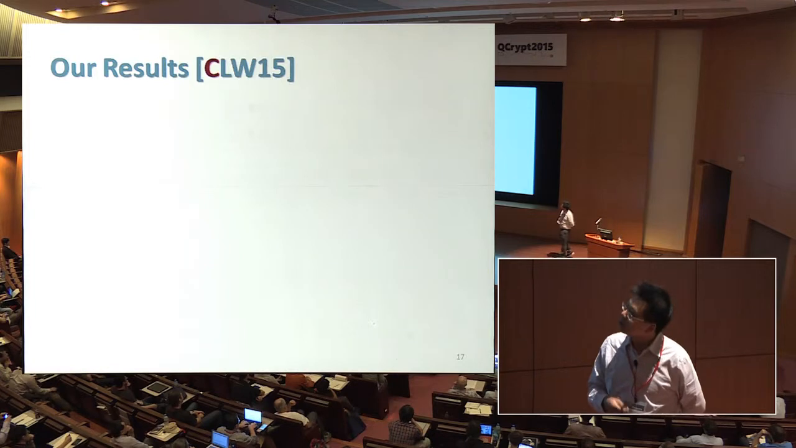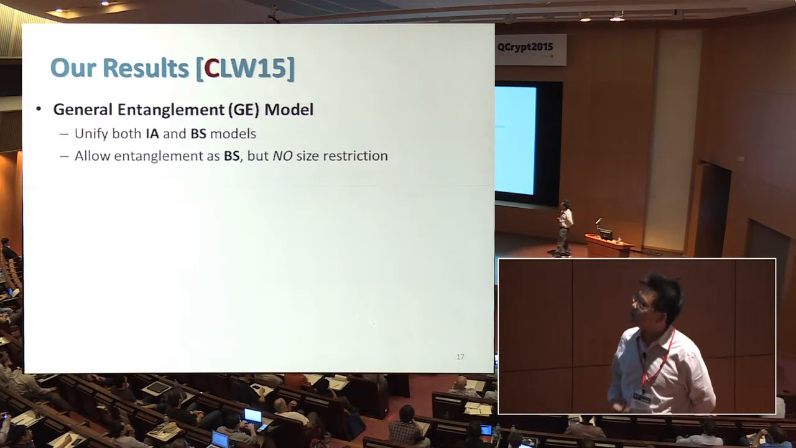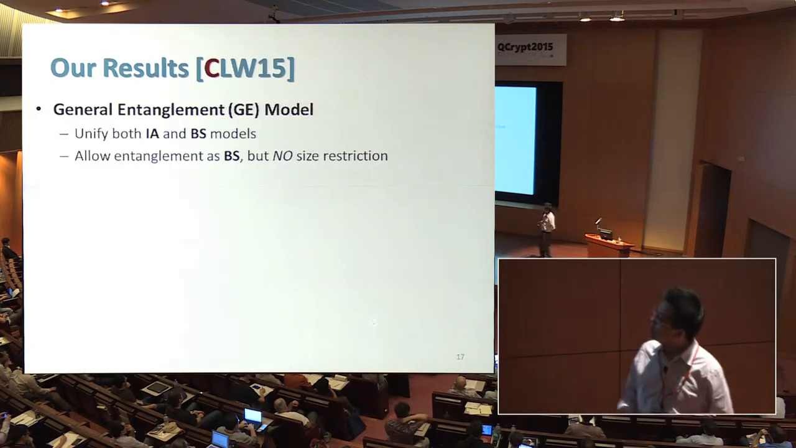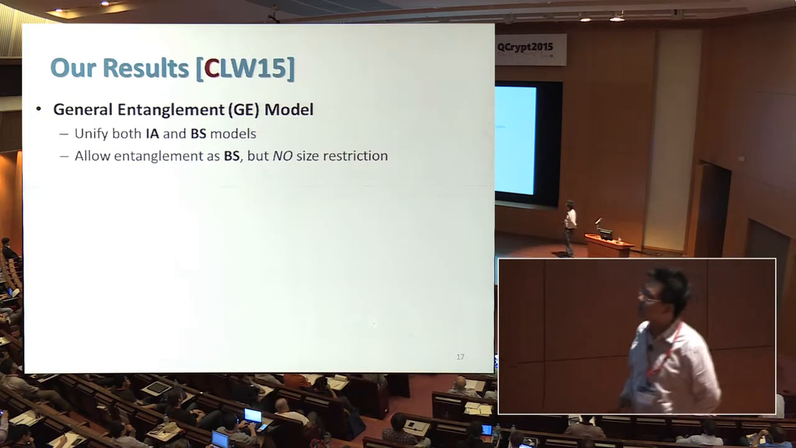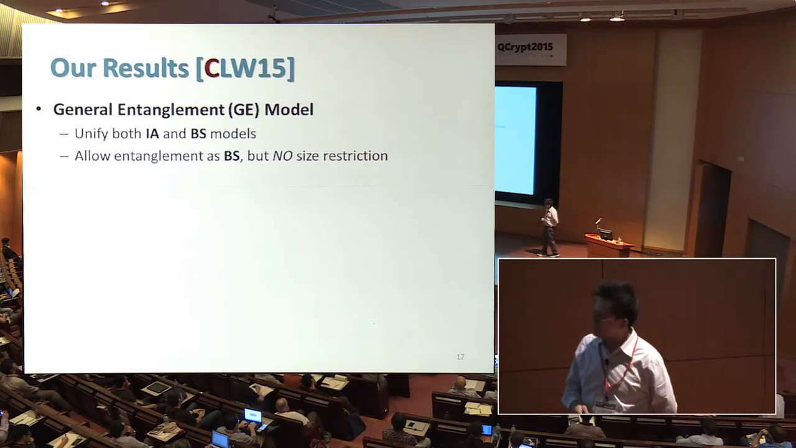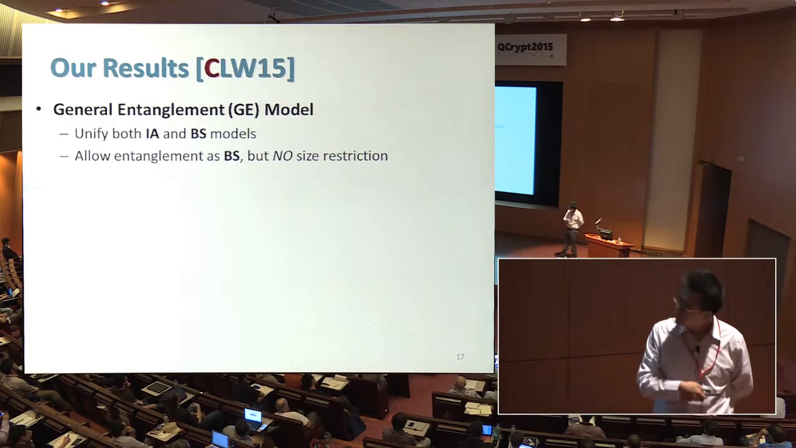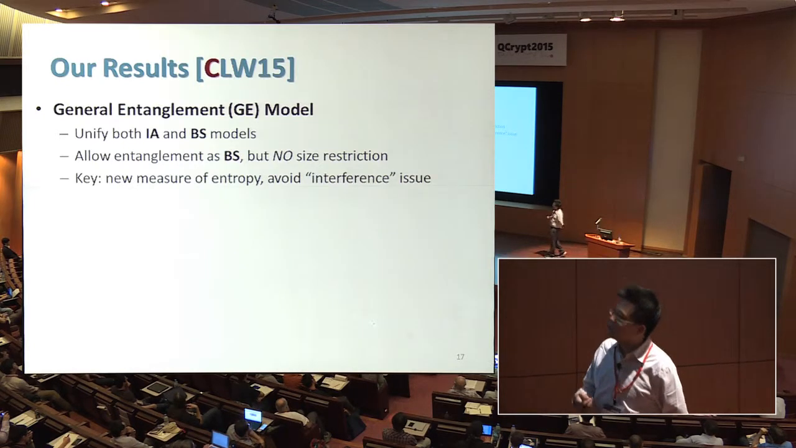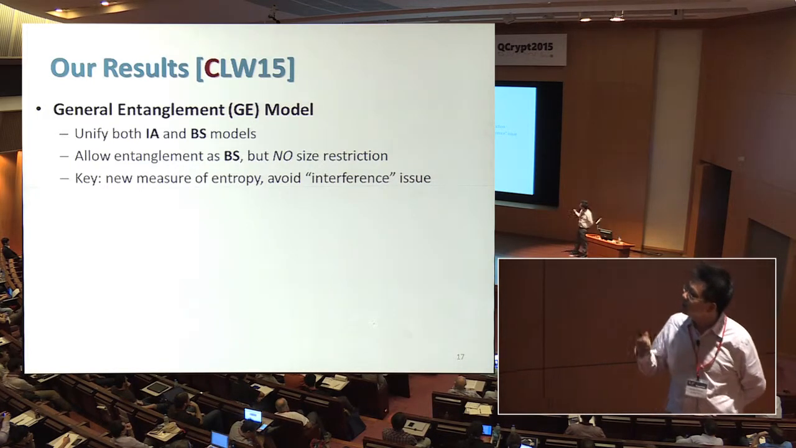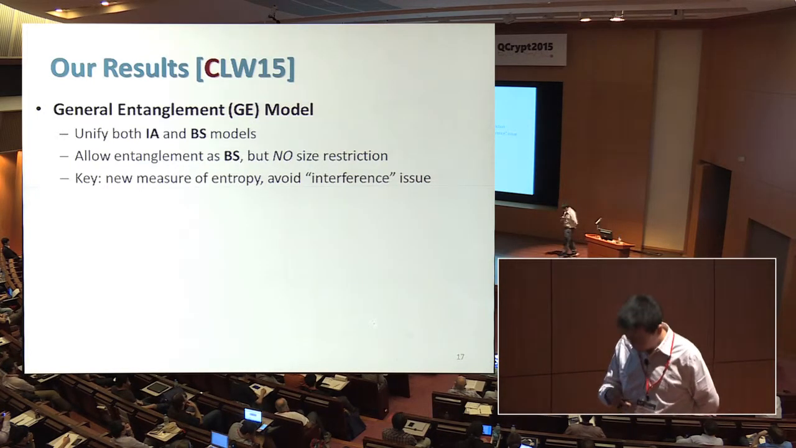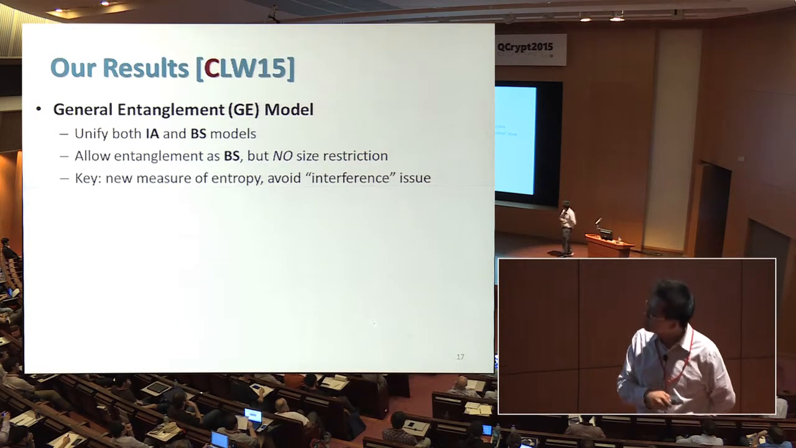So what we do here is to generalize what we know before. First, we show a more general entangled side information model that unifies both the IA and the BS model. This allows entanglement as in the bounded storage model, but without any size restriction. And the key idea here is a new way to measure the entropy, which gets around certain interference issues encountered in the bounded storage model. And that's also the reason we are able to unify the two models.